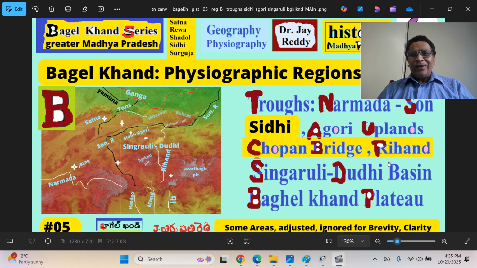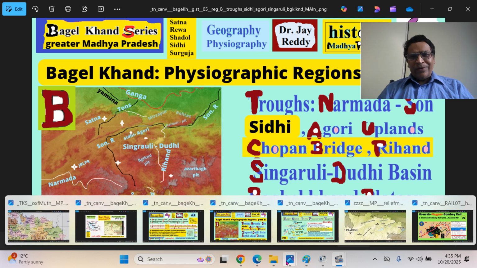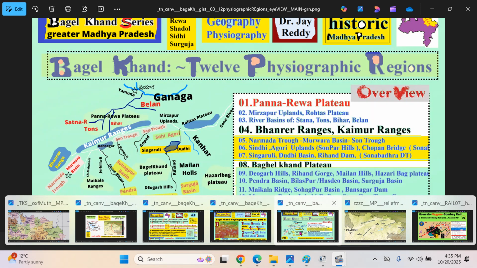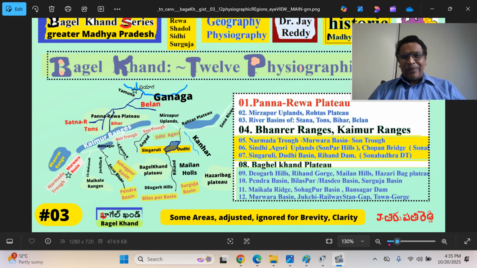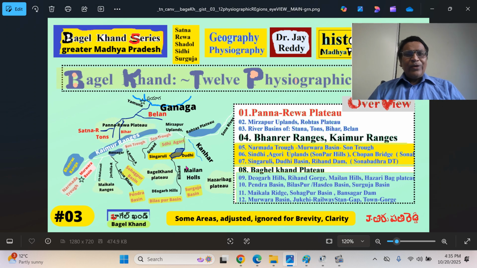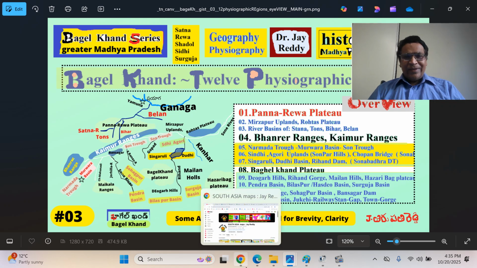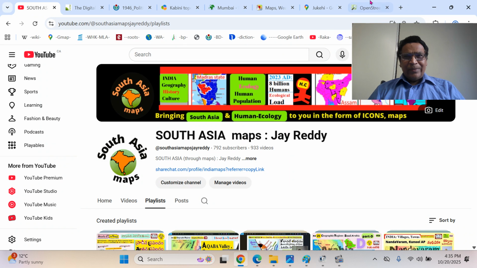Son River, Rihand and Rihand River Dam is a major power producer in that region. Then south of it is the Singrauli-Dudhi Basin across the dam. Then further south is the Baghel Khand Plateau region, overlooks the Surguja Plains or Ambikapur Plains. That is the major food producing region of Chhattisgarh. If you want to look at all these 12 physiographic regions, we have covered them elsewhere, part 3. You will get a broader understanding of them there. So we can look at them now.